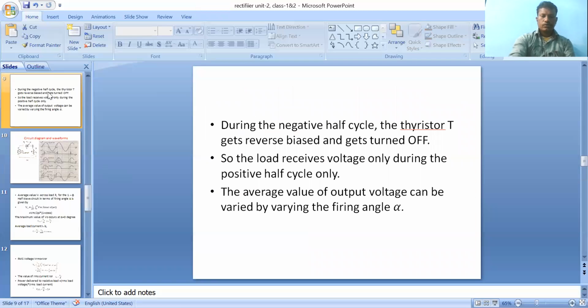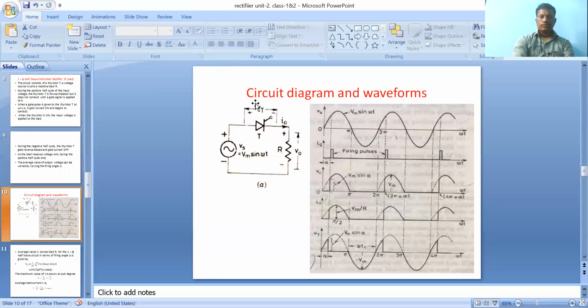So what are the operations? I am directly taking the circuit diagram. First, during the first half cycle, the thyristor T1 is in on state by giving the gate pulses. Here alpha means firing angle. I'm taking this waveform: V0 is the output voltage, I0 the load current, and Vt. Suppose alpha is 30 degrees.